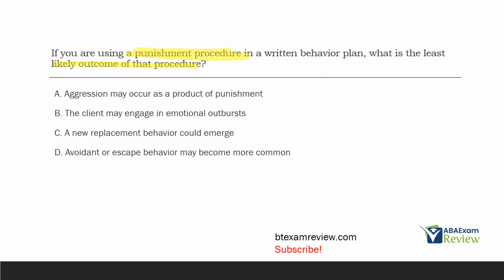A, aggression may occur as a product of punishment. Sure, punishment-induced aggression is not uncommon at all. That is likely, right? No, it's not always likely, but it's more likely than maybe something else. B, the client may engage in emotional outburst. Absolutely, punishment-induced emotion is absolutely a real thing and something that frequently occurs.